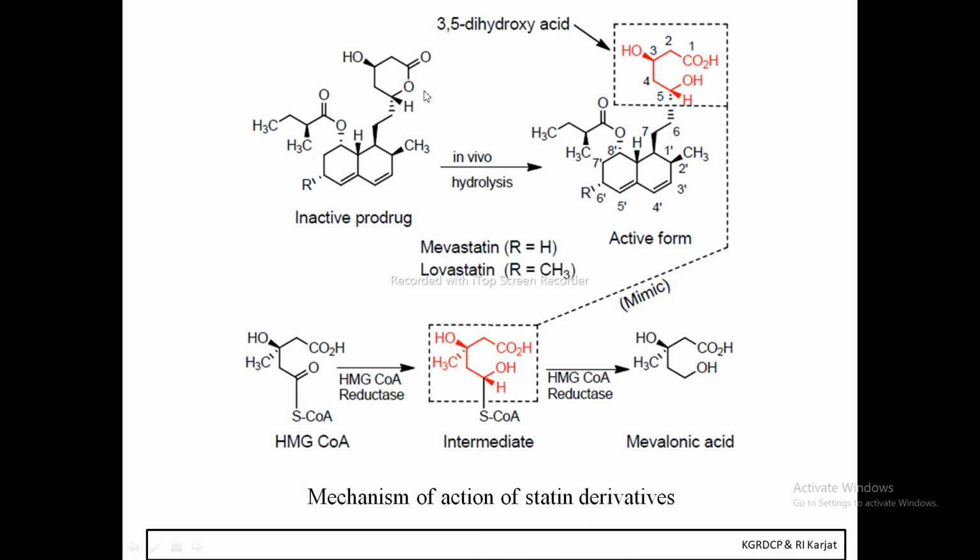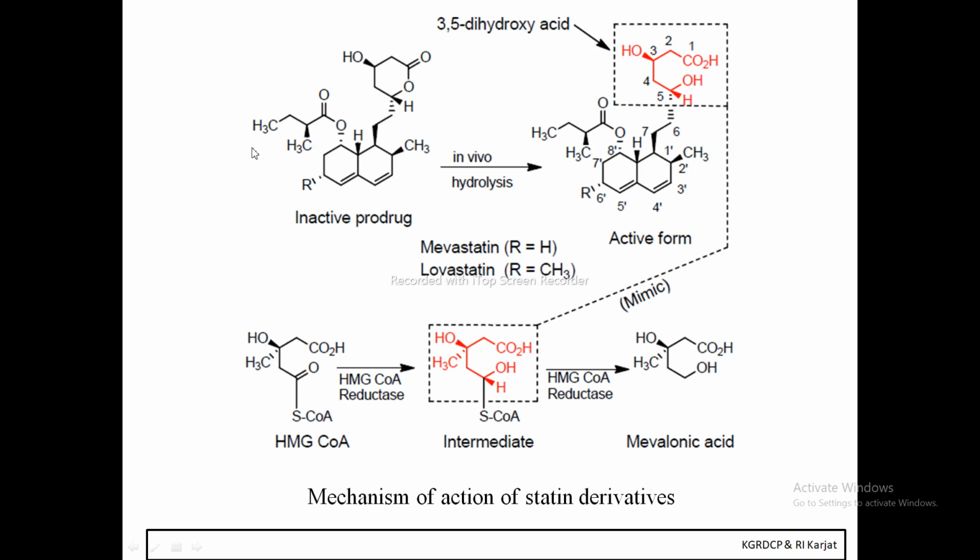Now, this is the inactive prodrug, drugs like mevastatin and lovastatin. In this case, R is equal to H or R is equal to CH3. If R is equal to H, then it is mevastatin. If R is equal to CH3, then it is lovastatin. So these mevastatin and lovastatin are present in the inactive form.